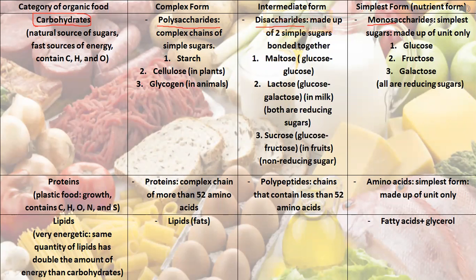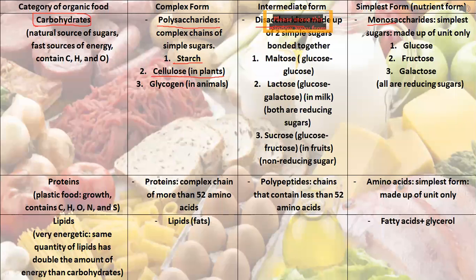What are the polysaccharides? They are a complete chain of simple sugars. Starch is an example of a polysaccharide, as are cellulose and nuts. So here they are polysaccharides. They are a long chain of sugars.